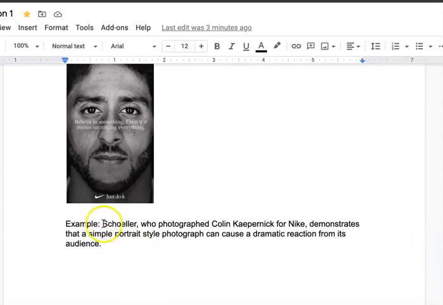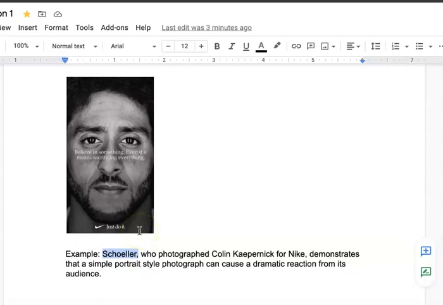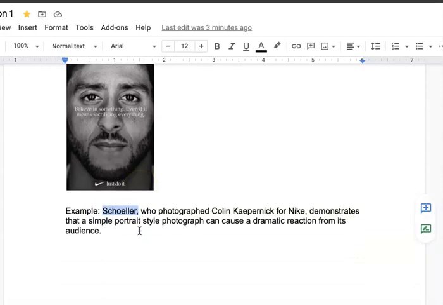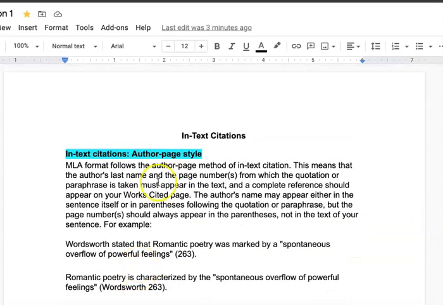However, you do want to make sure that you include the author of the photograph. Okay, so that is it for this lesson.